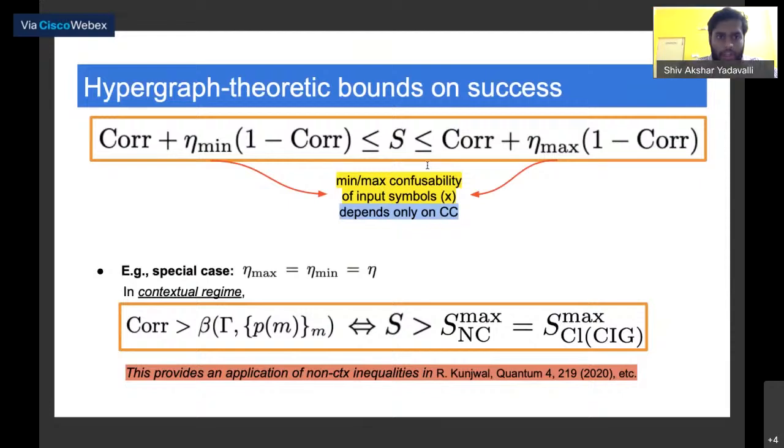Yeah. So here we are considering Kochen-Specker hypergraphs. All this definitely works for Kochen-Specker hypergraphs. But other than that, there isn't any other constraint on the hypergraph per se.